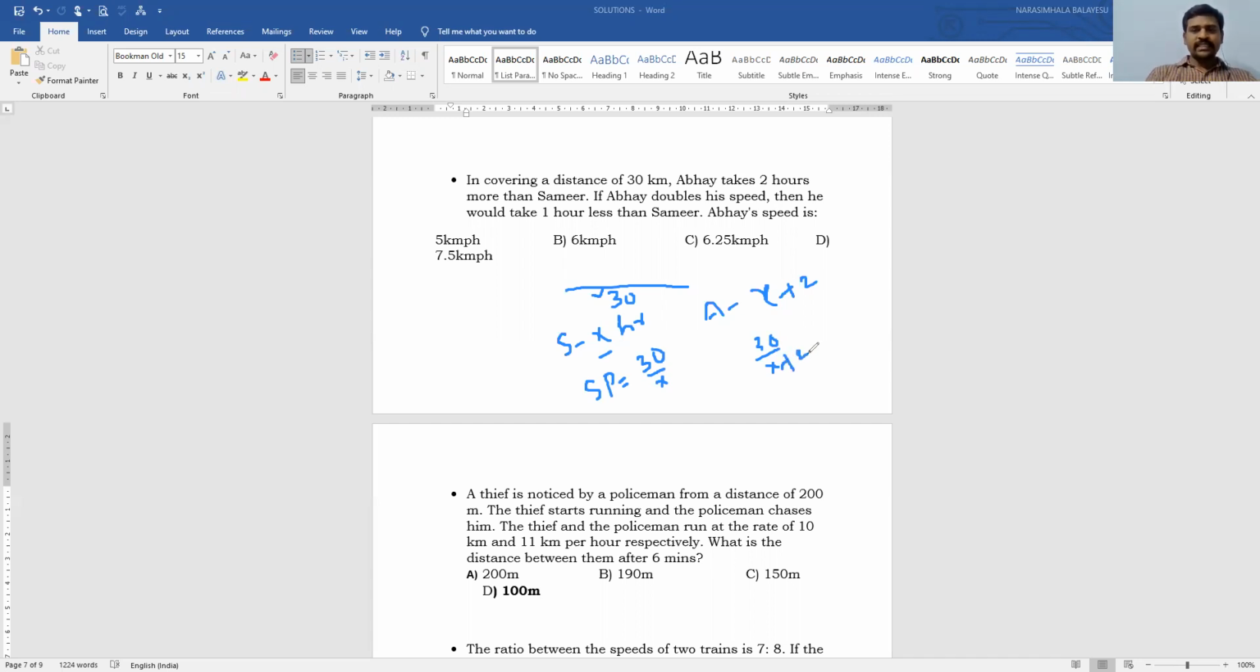Now Abhay has doubled his speed. This is the actual speed, and if we double it, then what happened? Then he would take 1 hour less. If Abhay takes x hours, he will take x minus 1 hours. So by equating the formulas, finally we will get the answer 5 kilometers per hour. So the answer for this question is 5 kilometers per hour. That is Abhay's speed. Now coming to the next one.